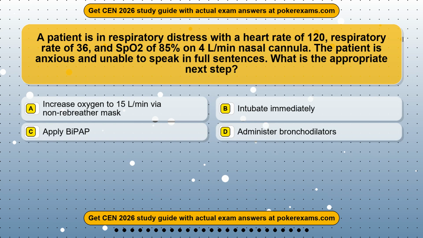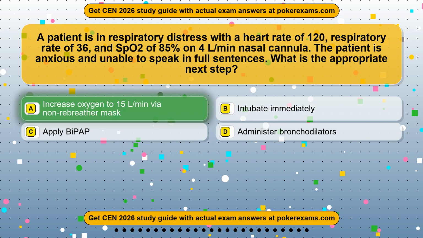Question 16. A patient is in respiratory distress with a heart rate of 120, respiratory rate of 36, and SpO2 of 85% on 4 L/min nasal cannula. The patient is anxious and unable to speak in full sentences. What is the appropriate next step? Option A, increase oxygen to 15 L/min via non-rebreather mask. Option B, intubate immediately. Option C, apply BiPAP. Option D, administer bronchodilators. The correct answer is option A.